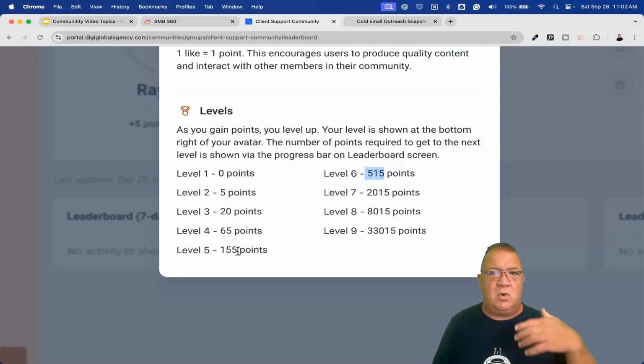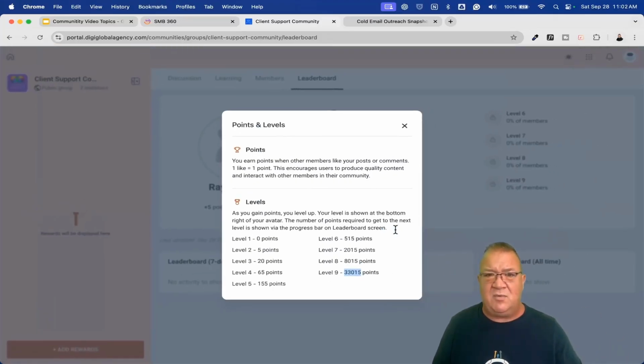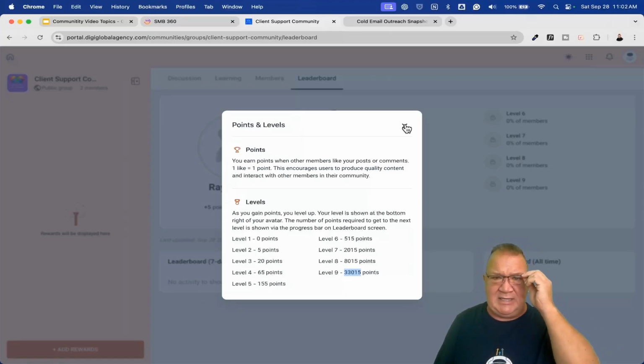That's 300 or 400 more likes and comments on your post. That's a lot to get up to level 6. And then level 7, and by the time you get to level 9, you're at 33,015 points. That's super crazy, right? You have to be a really good poster and really engaging to get that many total. And all of this is cumulative, for all of your posts. If you delete your post, then I think you lose all those comments and likes, and you lose points.